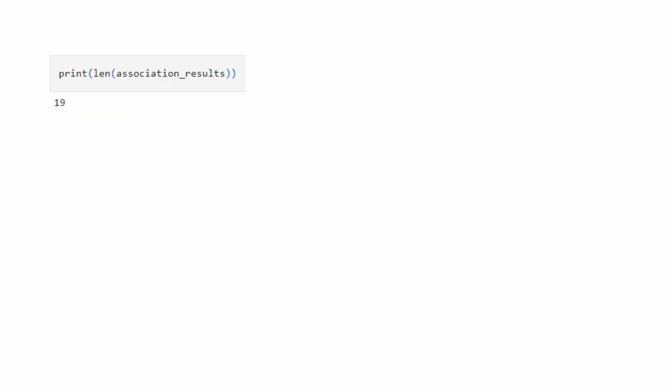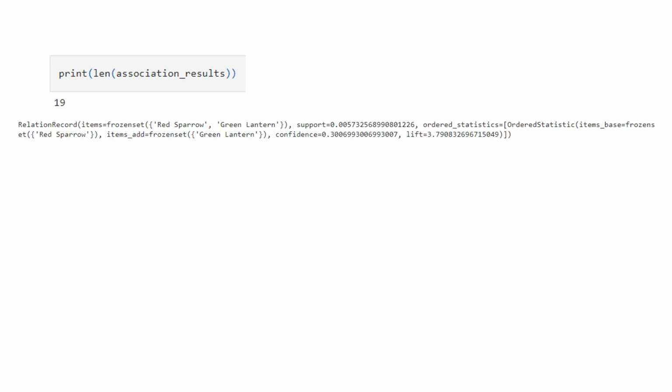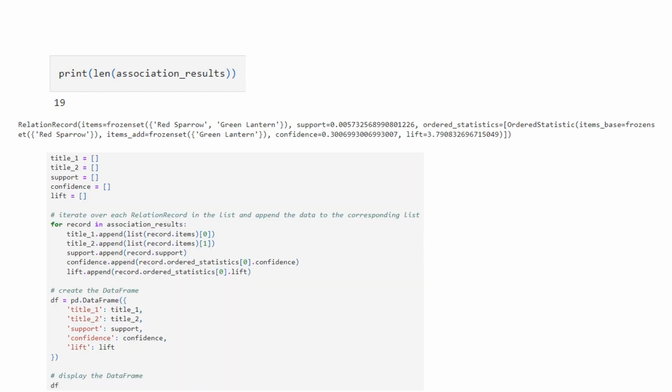You can look at the association rule. It built up 19 association rules for us. And so, for example, this is Red Sparrow and Green Lantern, two movies. They have a support of 0.0057. You can actually look at other stuff. There is a confidence value of 30%. You have a lift of 3.7, and in the same way the things are arranged. I have just shown you the first item over there.